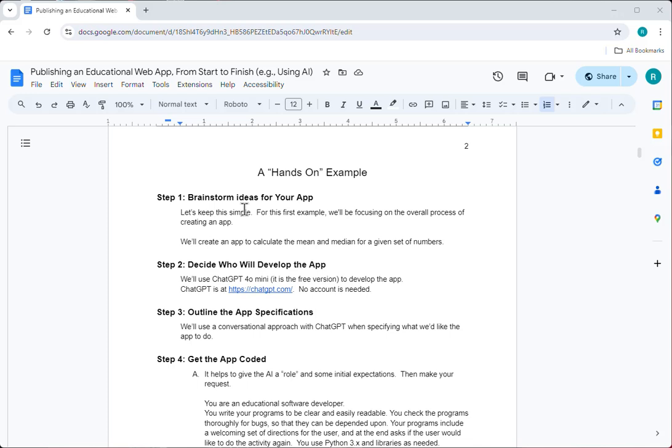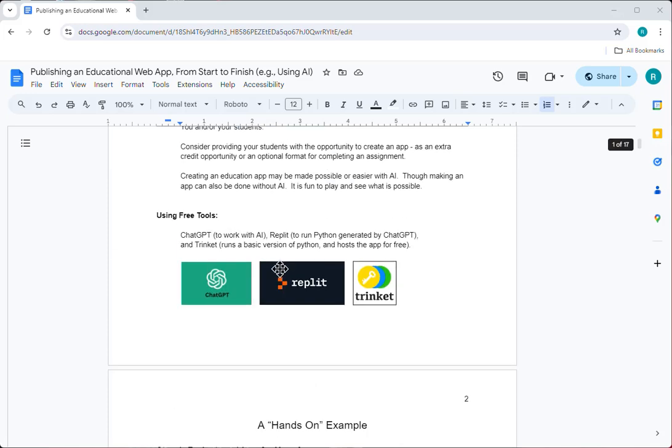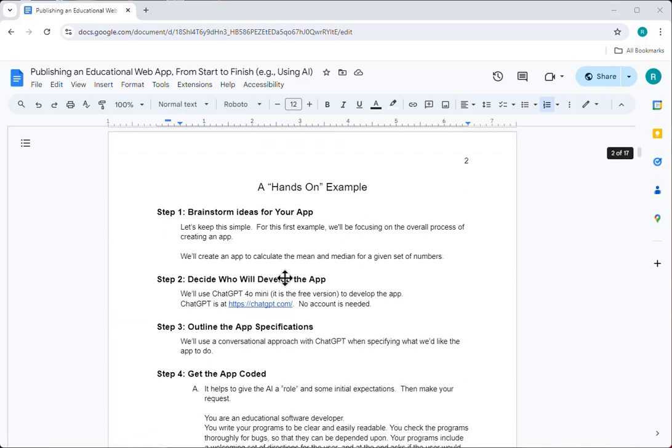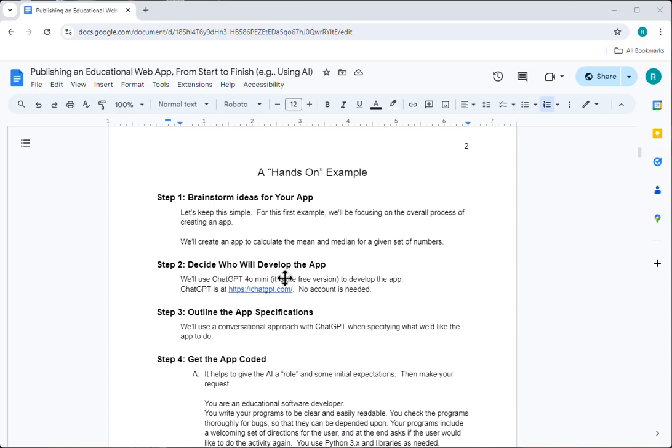Then you'll need to decide who's going to develop this app. So for this video, we're going to talk about using AI to do it. And of course, there's ChatGPT 4.0, which is a paid version, or there's ChatGPT 4.0 mini, which is free. I mentioned that Replit has its own AI to generate code. So there's lots of approaches. And again, we're just going to talk about one approach, which is ChatGPT 4.0 mini, which is free.